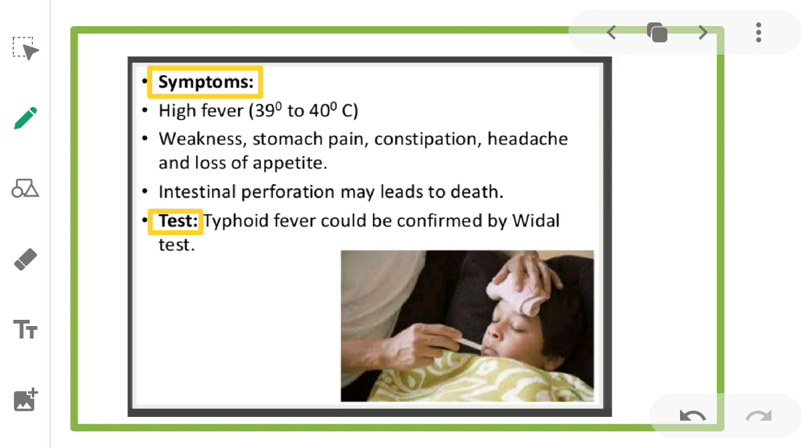To confirm typhoid, there is a test done. That test we call the Widal test. So typhoid fever could be confirmed by the Widal test. So these are the pathogens, organs affected, method of transmission, symptoms, and test to confirm the disease typhoid.